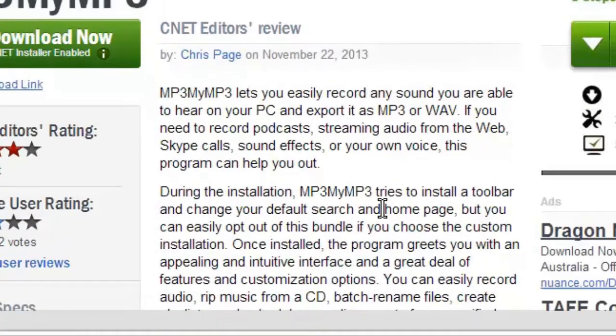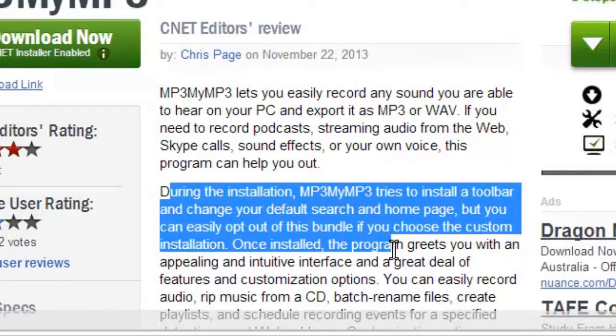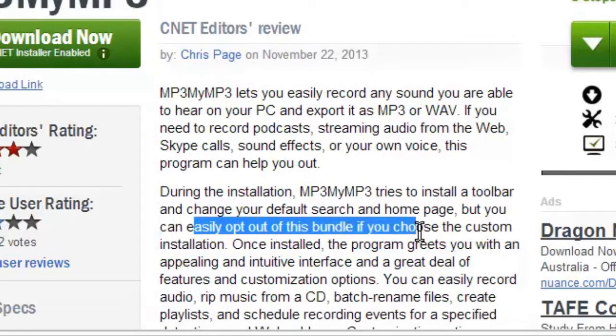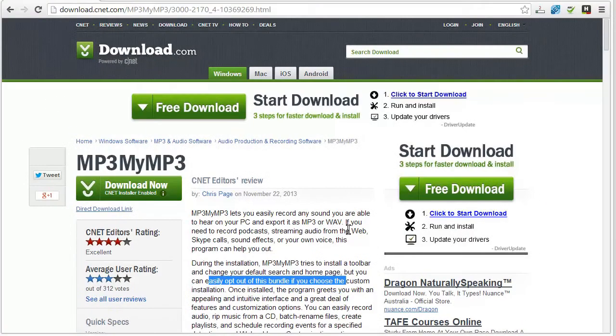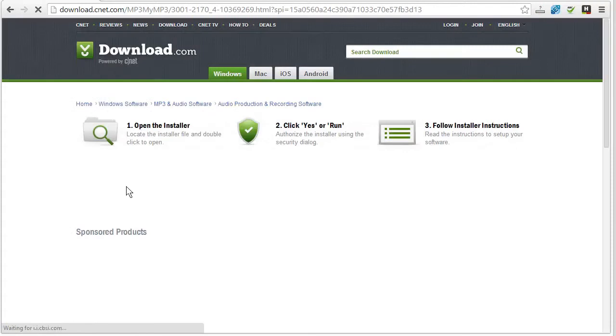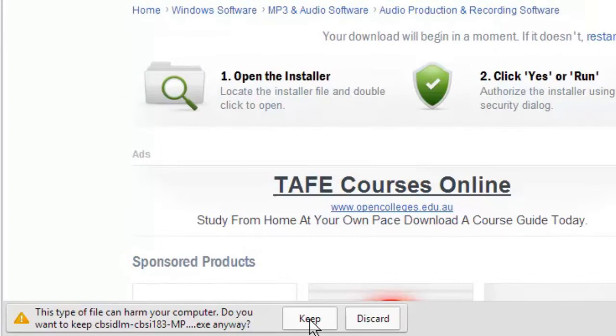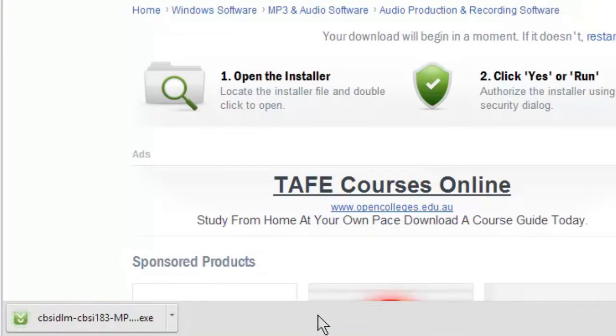It's worthwhile looking at the description of the item, because often it'll say things like during the installation My MP3 tries to install different software. We don't want that to happen, so we must make sure that we opt out of those things if you don't want that to happen. So we'll click on download. Keep this.